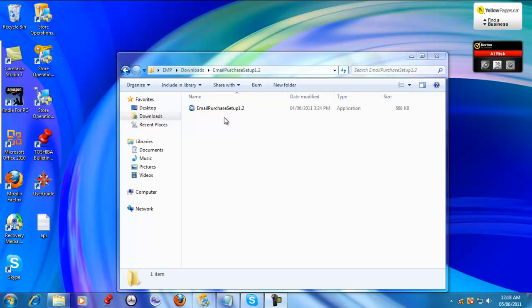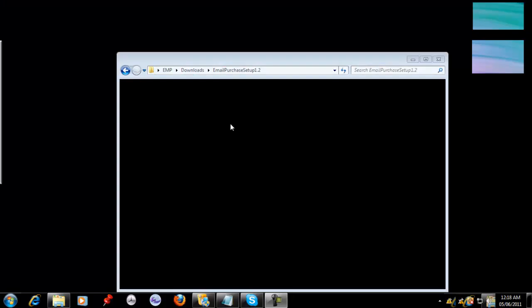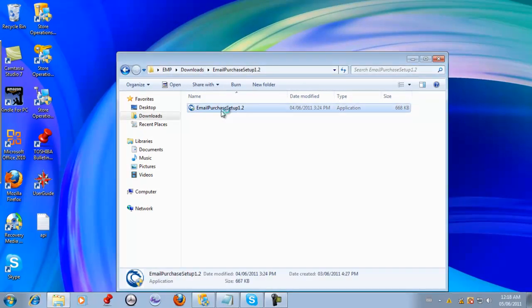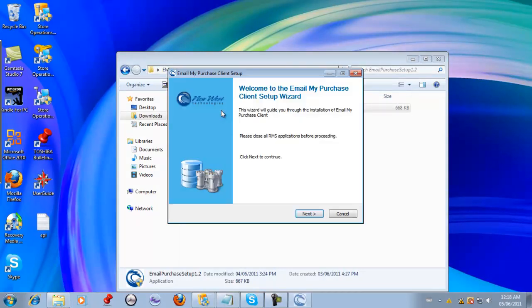Welcome to the setup for Email My Purchase, Microsoft Certified Extension or Add-on, created by Email My Purchase and developed by New West Technologies. We're going to walk you through a couple of minute install and sending your receipts by email to your customers. Only takes a few minutes. This wizard here is going to walk you through that process.